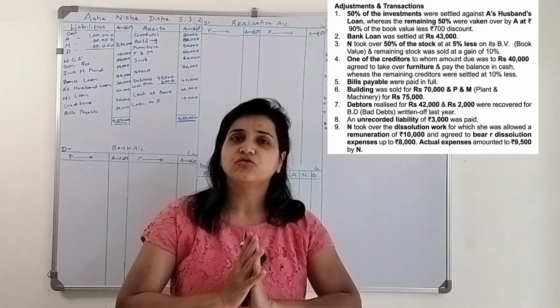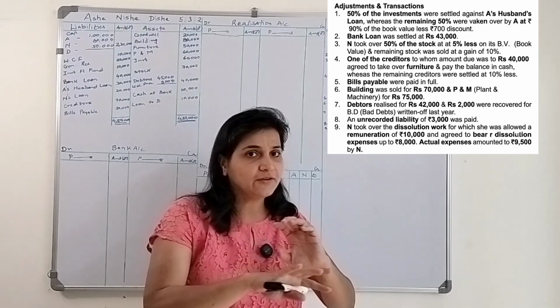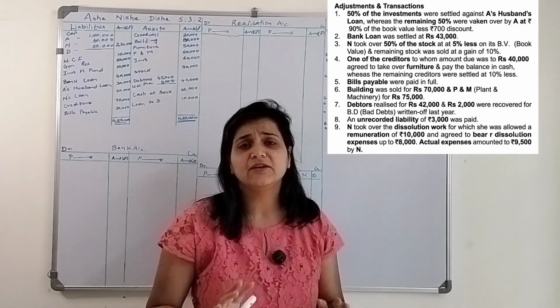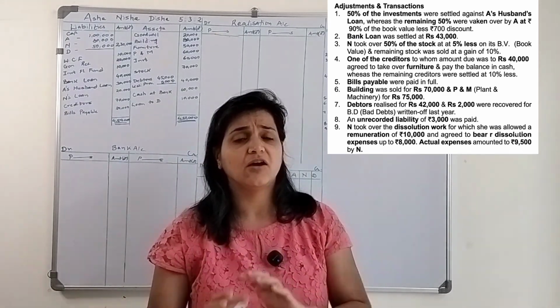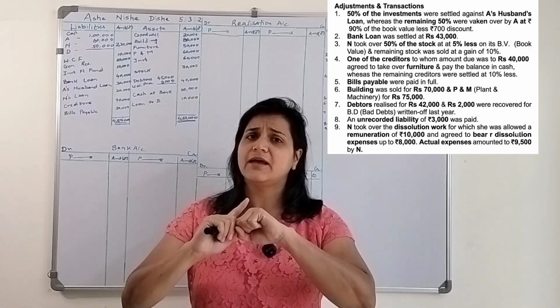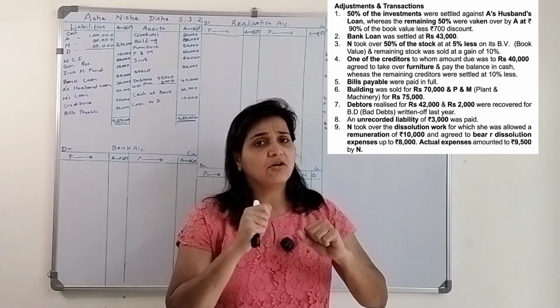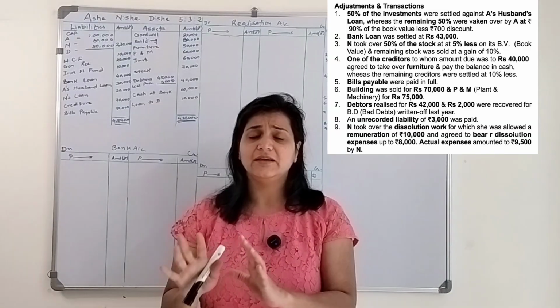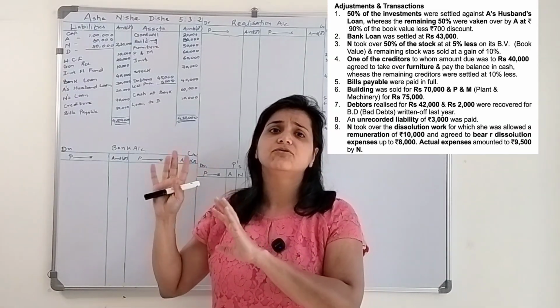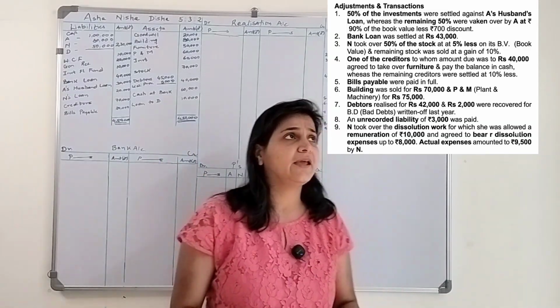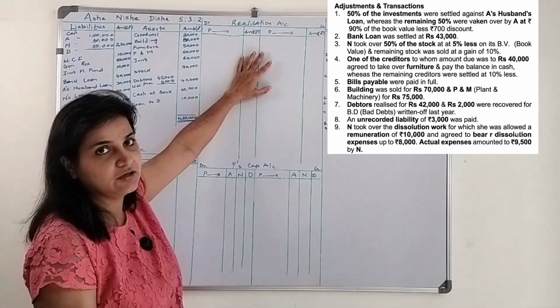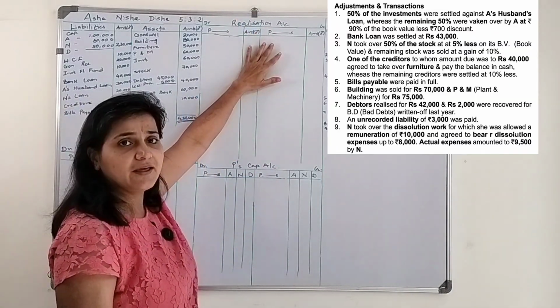Now first and foremost, we are not supposed to open any of the assets or liabilities accounts. There is going to be only one account where all the assets, all the liabilities, all the expenses, all the incomes will get transferred, and we have to deal with that particular account only, and that is the realization account.